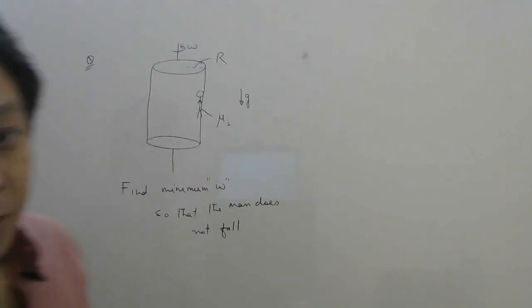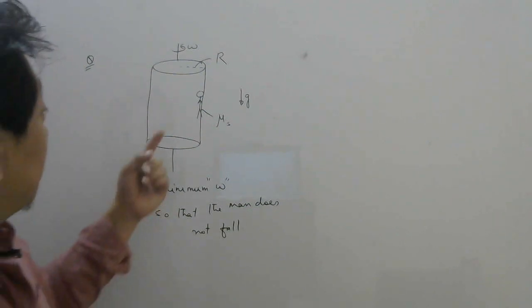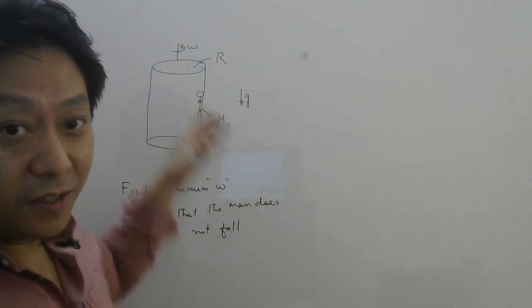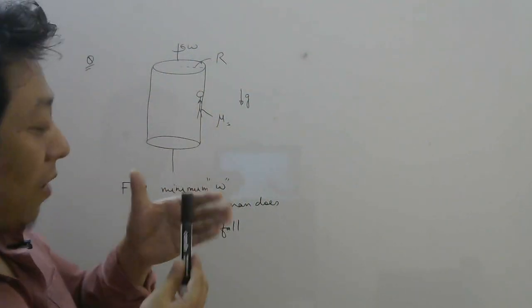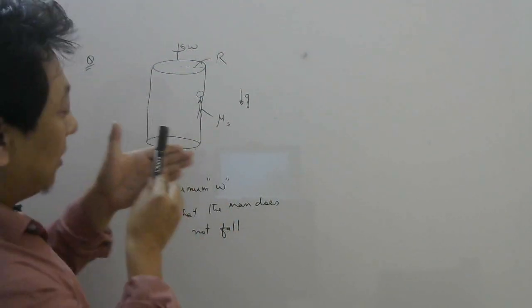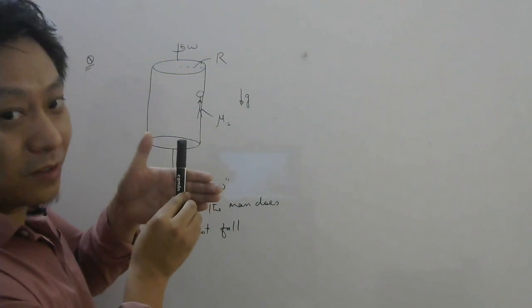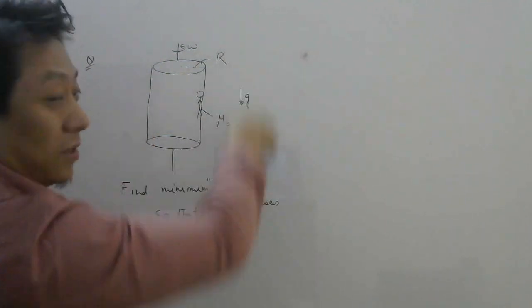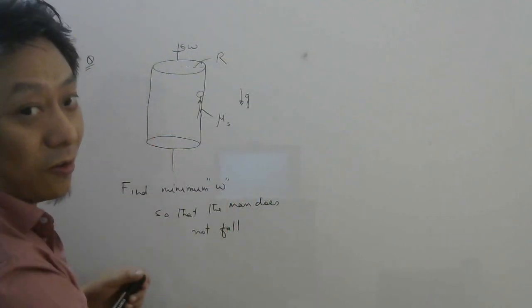Okay, here is another interesting question. Here is a hollow cylinder, and there is a man on the inner surface of the cylinder. Now the man is in contact with the inner surface. Now you know that here gravity is down, so the man will fall down, right?